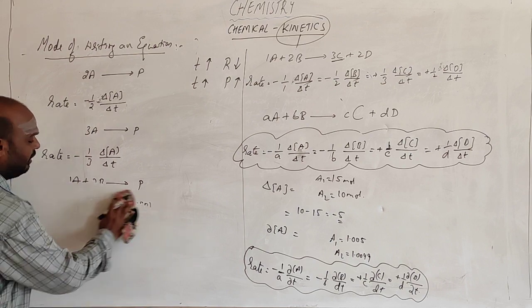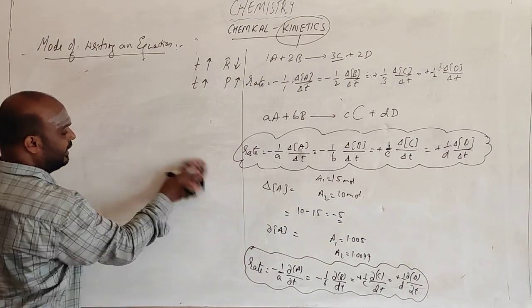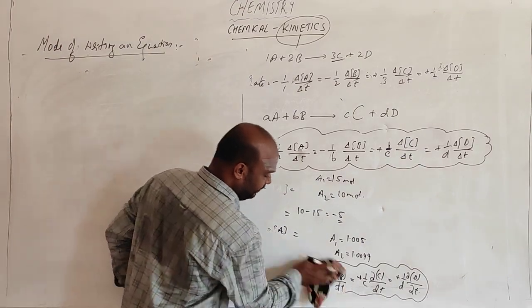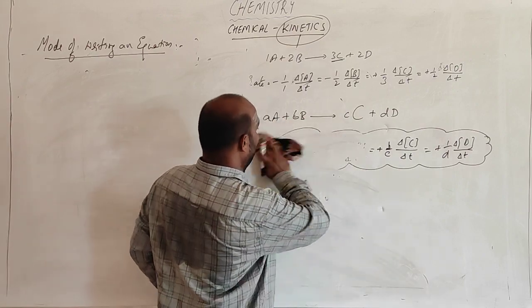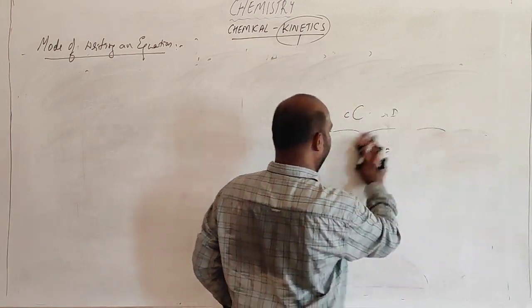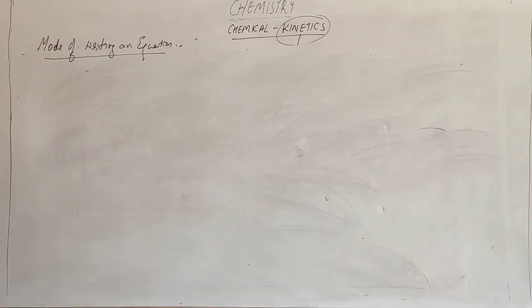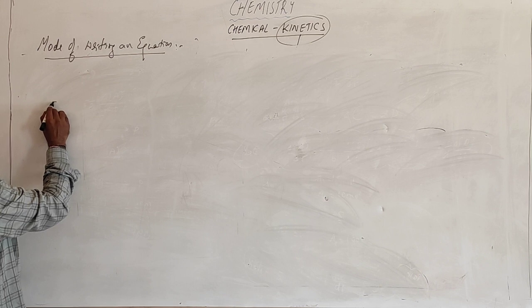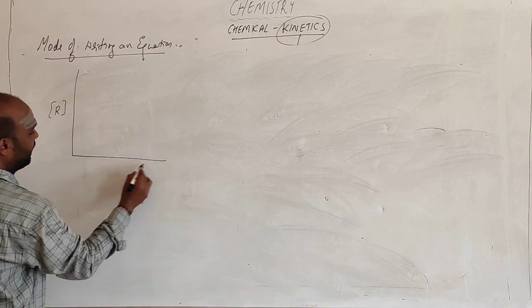Right. Now let me go with respect to the graphs. Let me take concentration of reactant on the y-axis with respect to time.